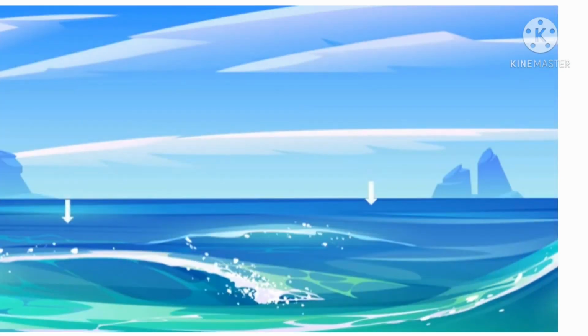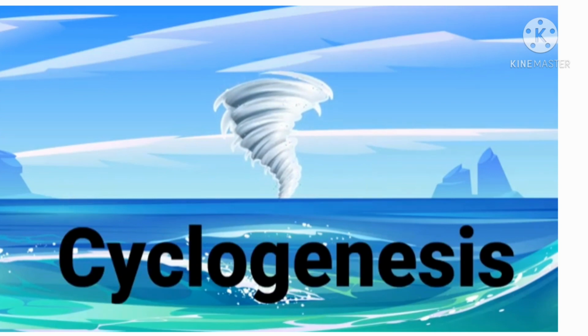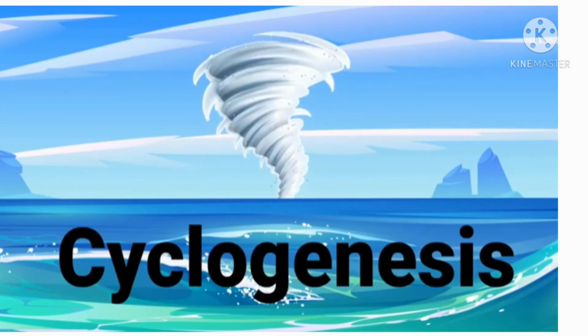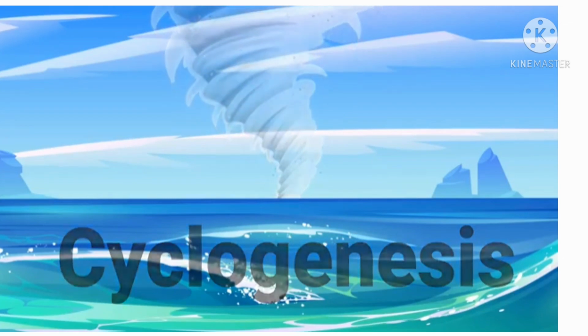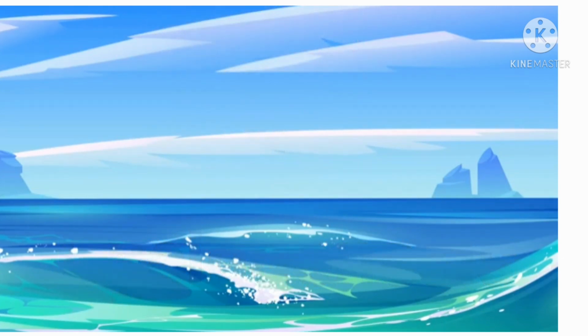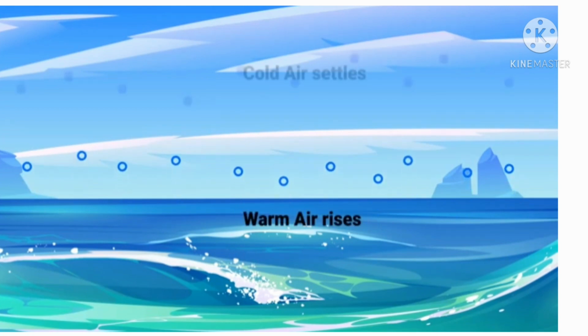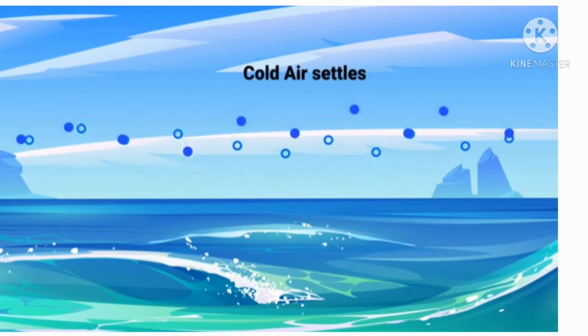When there is low atmospheric pressure over a large water body on Earth's surface, it turns into a cyclone. This process of thin air circulating, strengthening and developing into a cyclonic formation is called cyclogenesis. So how does it become a huge, stormy, cloudy cyclone? When the atmospheric pressure is low, the warm air rises to fill the gaps and the cold air goes down as it has moisture in it.